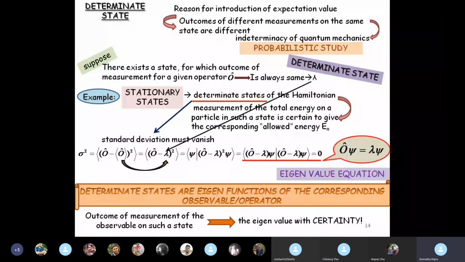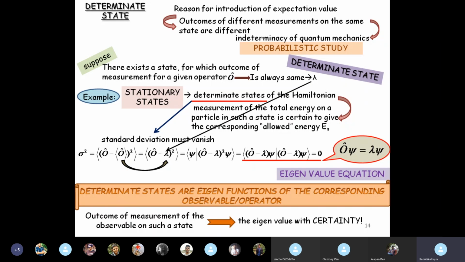So if you are in that state, no matter how you are measuring the Hamiltonian, you are always bound to get that particular value of En, because we saw in the expression of En that all the things are constants. H, M, the length of the box, everything is constant.